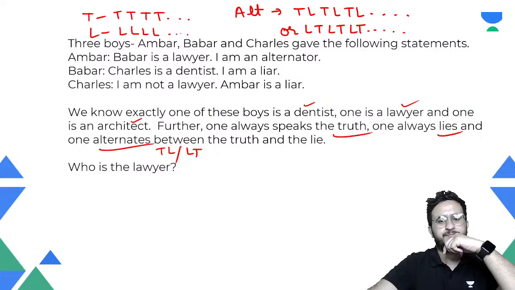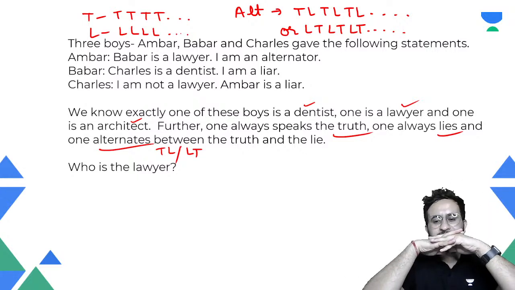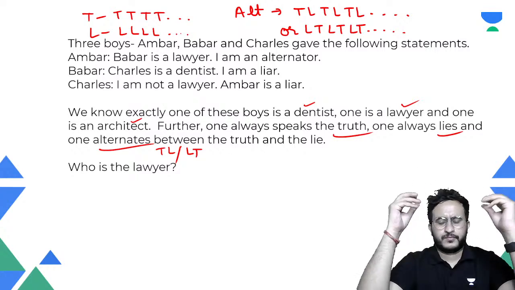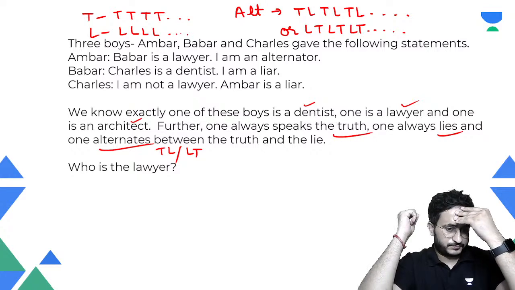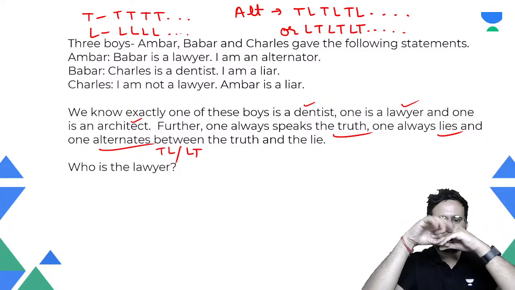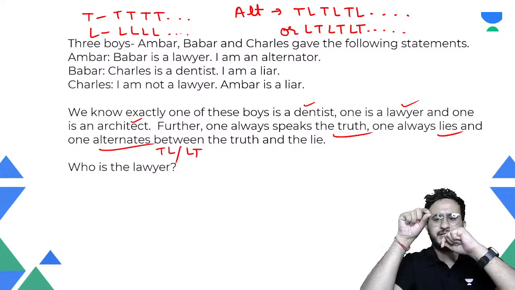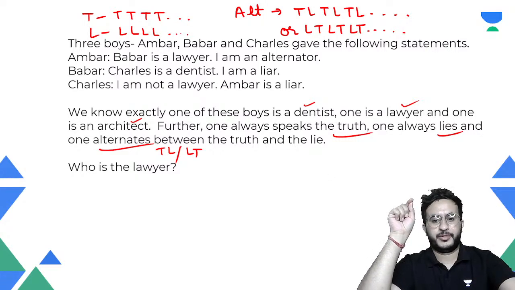Okay, you have to tell the lawyer, not the liar. Noticing, Babar is the lawyer. So there is an interesting statement in this which helps you determine the starting point.